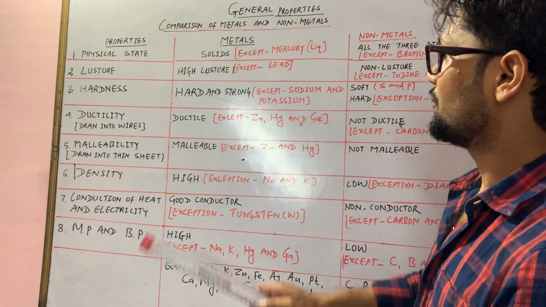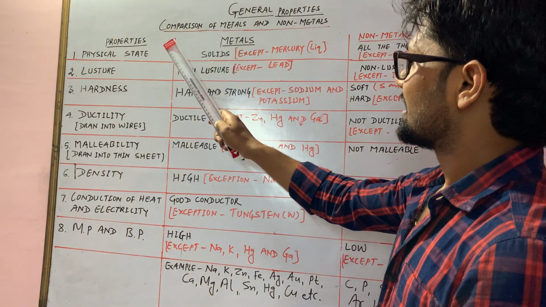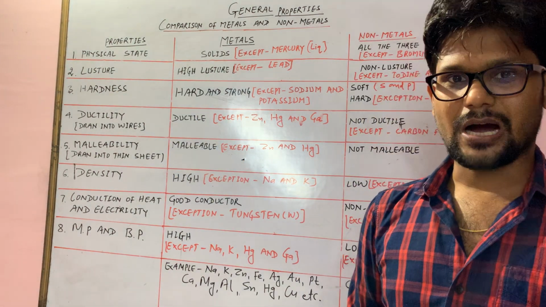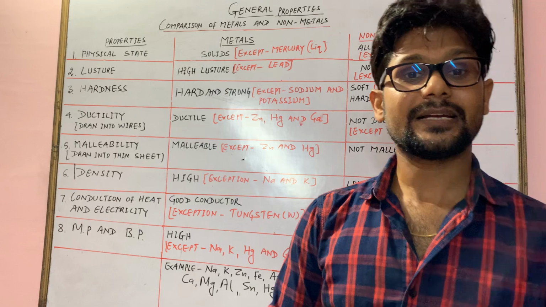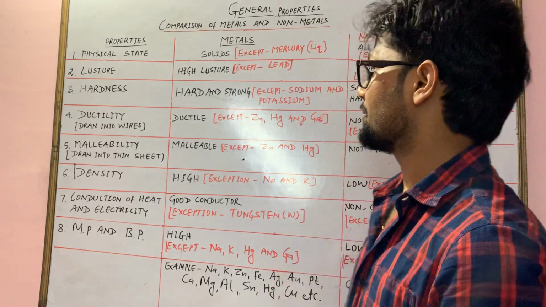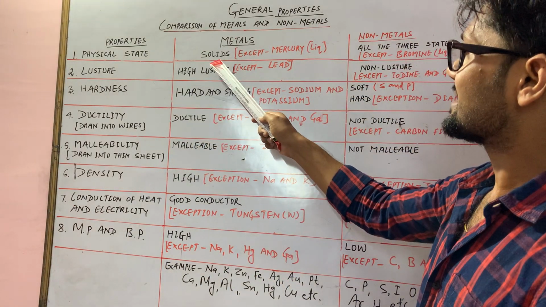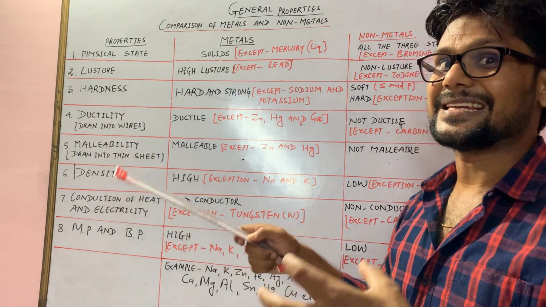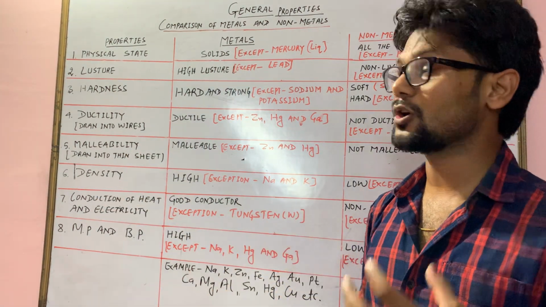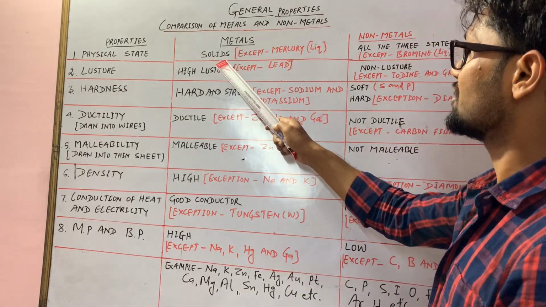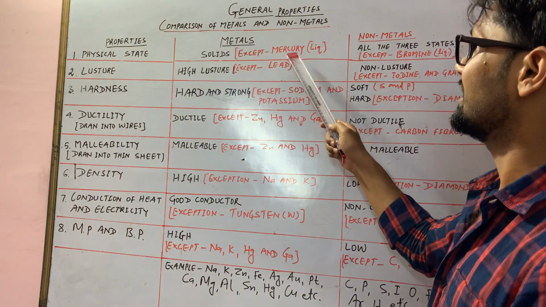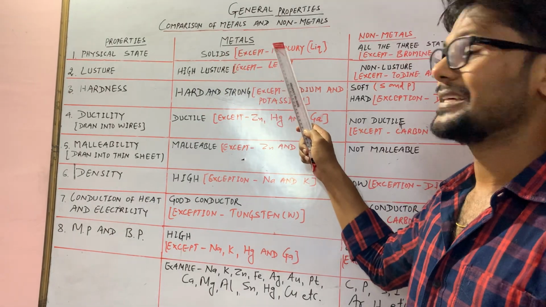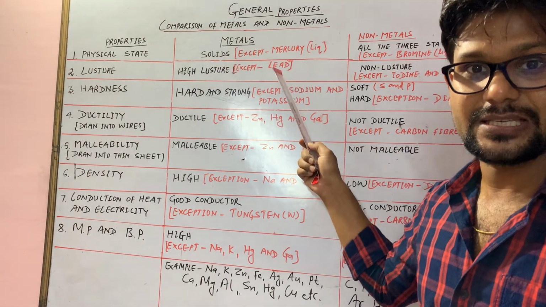Let's see. The first is physical state. Physical state means what is its outlook. Is it in solid state, liquid state or gaseous state? Metals exist in solid state, but there are some exceptions. Exception means it is not following the rules, it is not following the trend. For example, mercury, whose symbol is Hg, is not solid. It exists in liquid state.